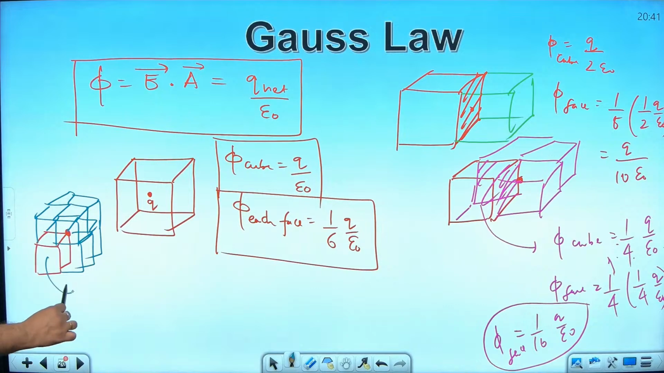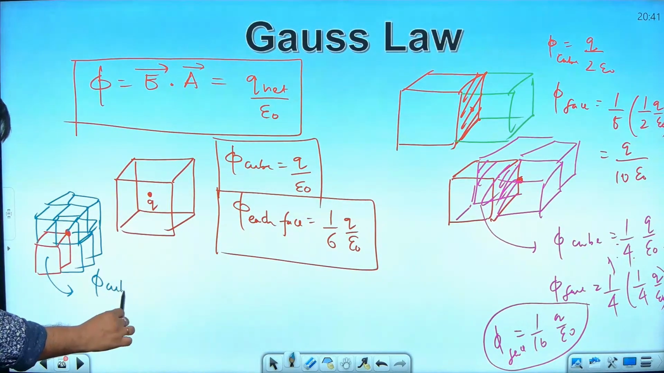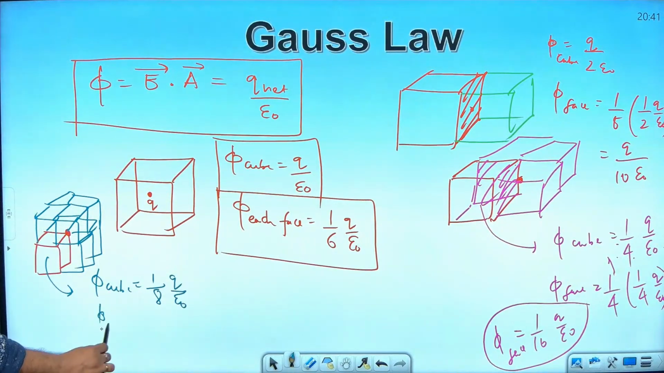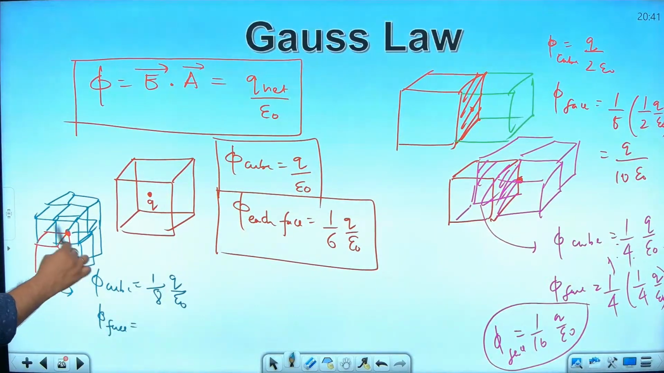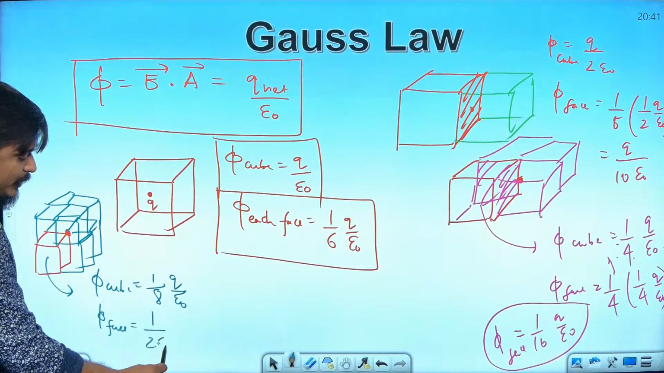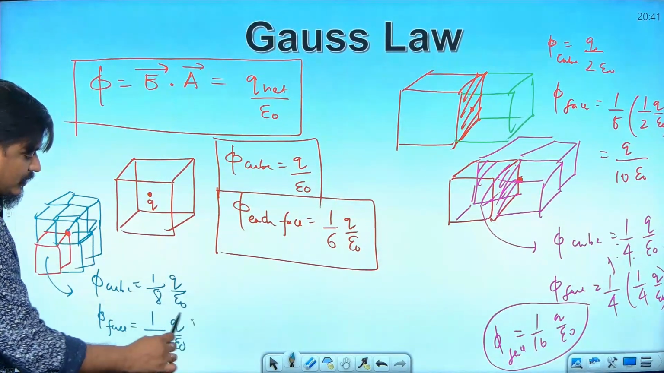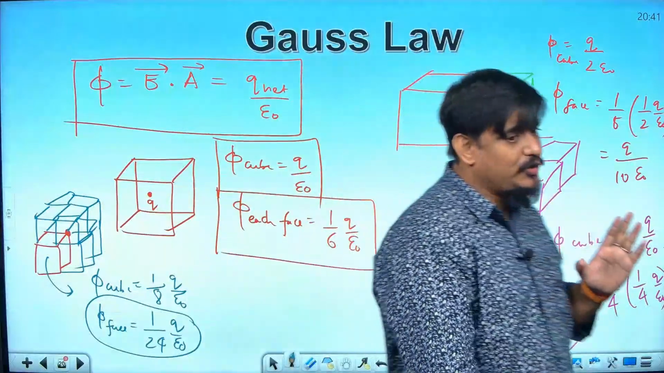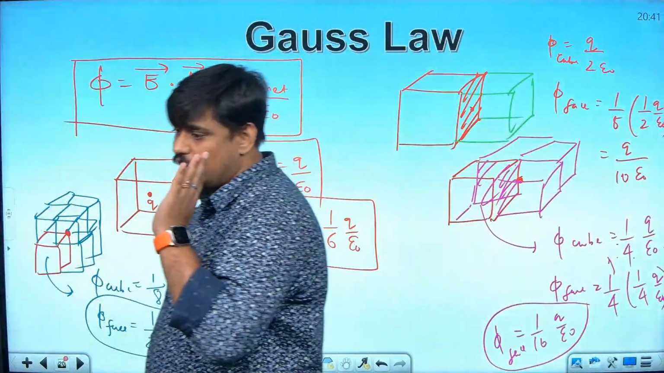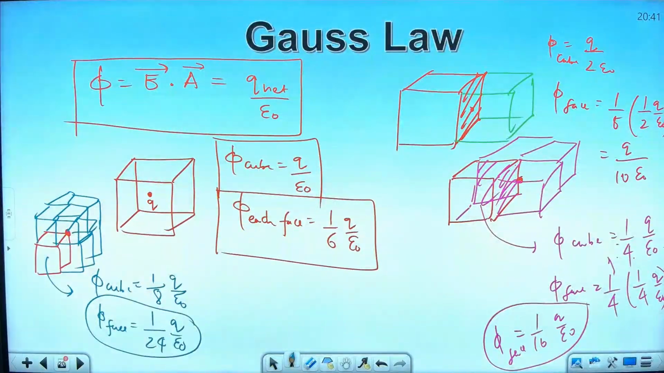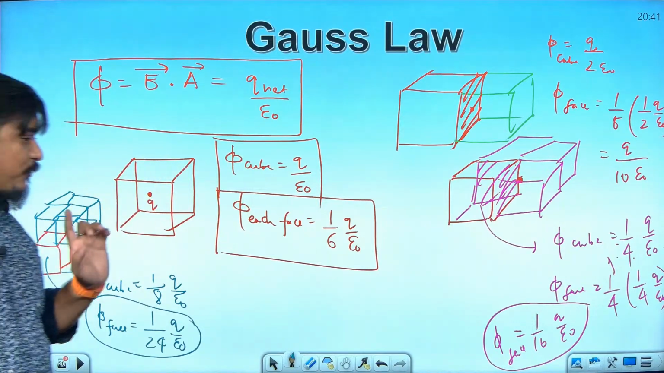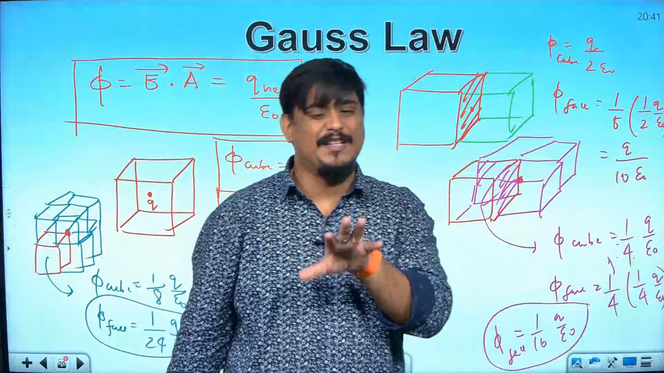So each cube will have how much share? Each cube will have a share of 1 by 8 times of q by epsilon naught. And what will be the flux through each face? 3 will be neglected, so it will be 1 by 3 into 1 by 8, which is 1 by 24 times of q by epsilon naught. Whatever I have told is very important now. That is, charge present in the center of the cube, charge present on the face of the cube, charge present on the edge of the cube, and charge present on the vertex of the cube. For each case, you will have different flux. You should remember the flux through the cube as well as flux through the face.